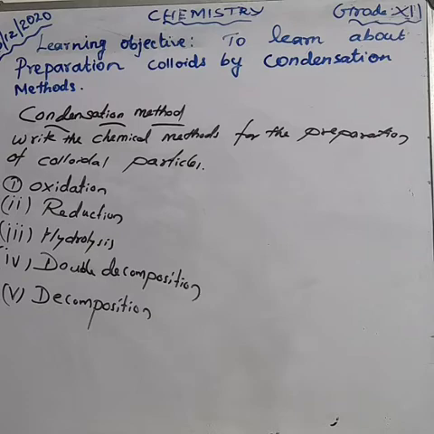What are the chemical methods? The question may be asked like that: write the chemical methods for the preparation of colloidal particles. Suppose the question is asked for 2 marks, then only write the various methods. Sometimes the question may be asked for 5 marks, then you should write all this, give the explanation, and also write the equation for each heading. One equation at least you should try. One equation is compulsory. Anyhow, for the 2 mark question this much is enough.